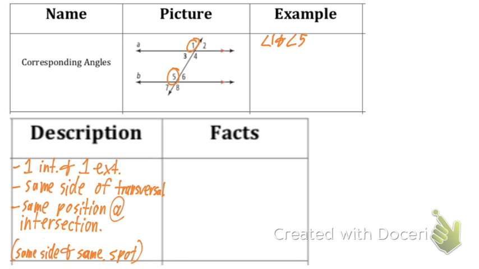Yeah, so 2 and 6 would be corresponding angles as well, because they're both in the top right of those. I always end up thinking of them as same side, same spot. Top right of the intersection. Dominic, what about 4 and 8? Okay, 4 and 8 would be another one.